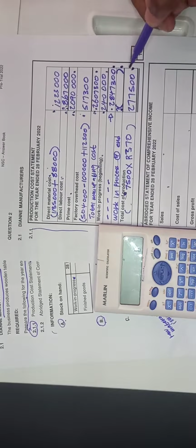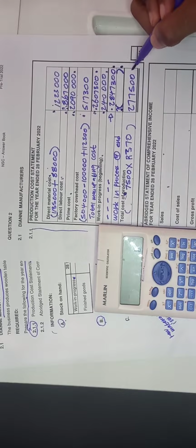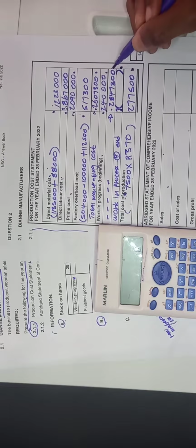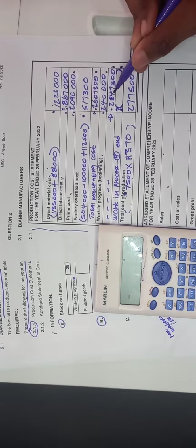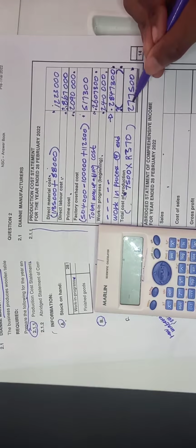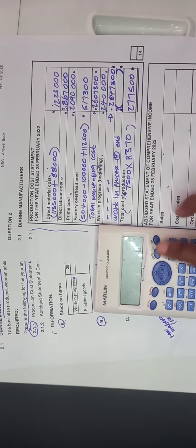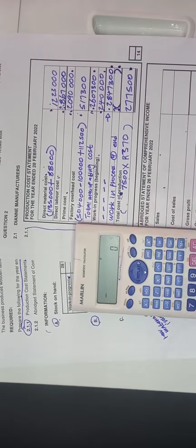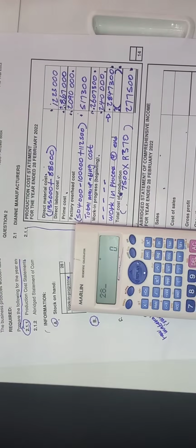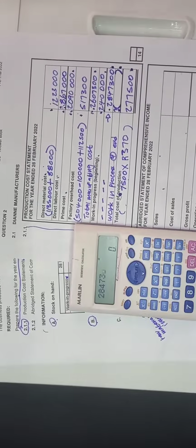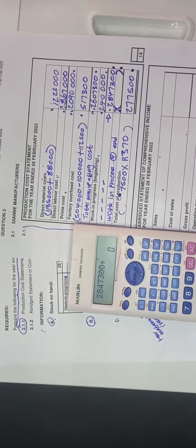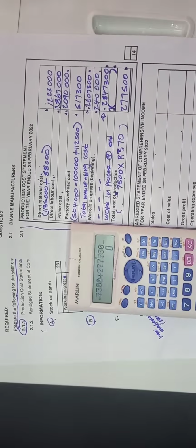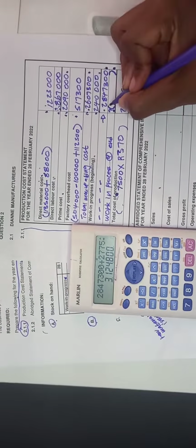We do the opposite of what we did at the beginning. So we're supposed to add these two amounts: 2,847,300 plus 277,500. I already punched it, but let me punch again: 2,847,300 plus 277,500. We're going to get how much?